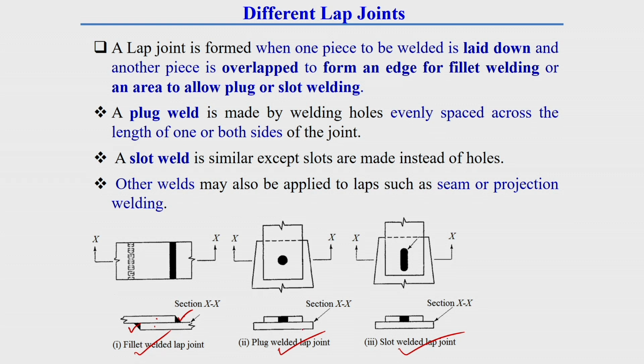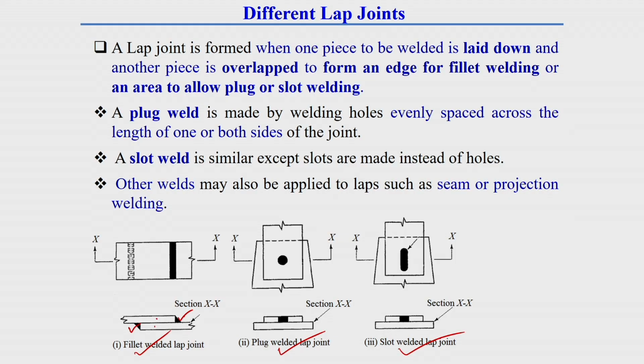This lap joint can also be done by plug welding. A plug weld is made by welding holes evenly spaced across the length of one or both sides of the joint. That means plug welding is done by putting holes in the top plate, which is overlapped with the bottom plate.